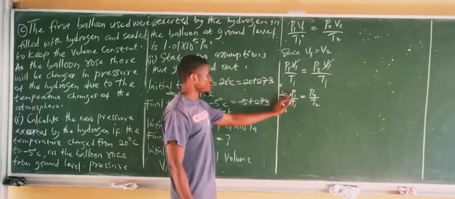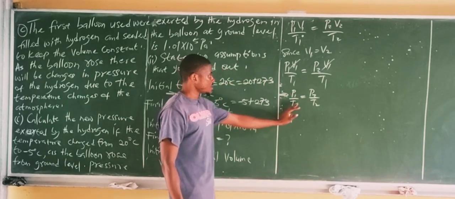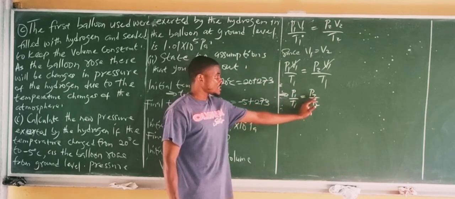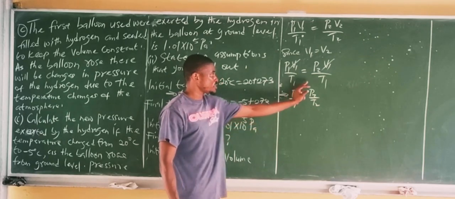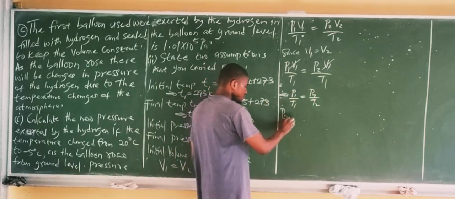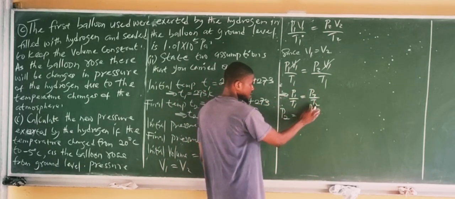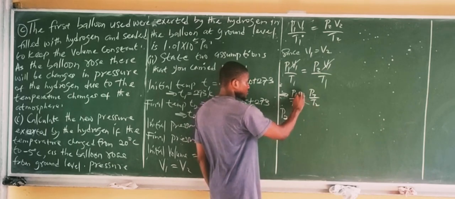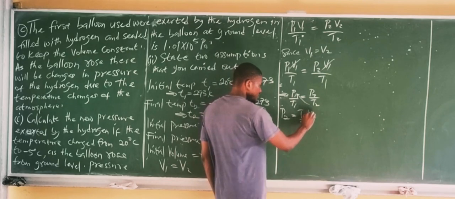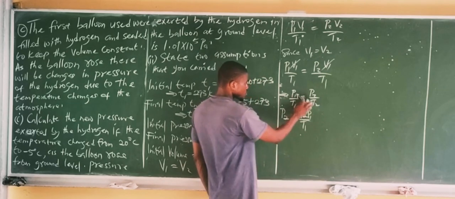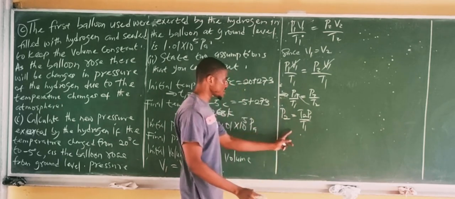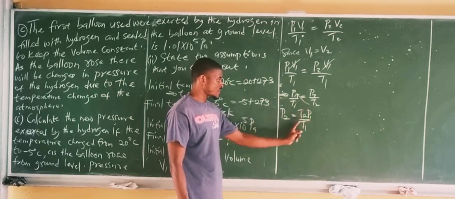Now, initial pressure was given, initial temperature was given. The new pressure is what we're looking for, which is the final pressure, P2. The final temperature T2 was also given. So we make P2 the subject of the formula. We simply cross multiply, so I'll have T2 all over T1 times P1. So the final pressure is actually T2 times P1 over T1.